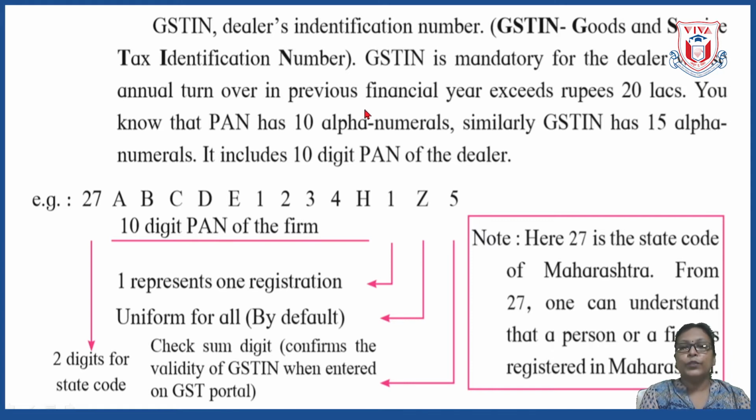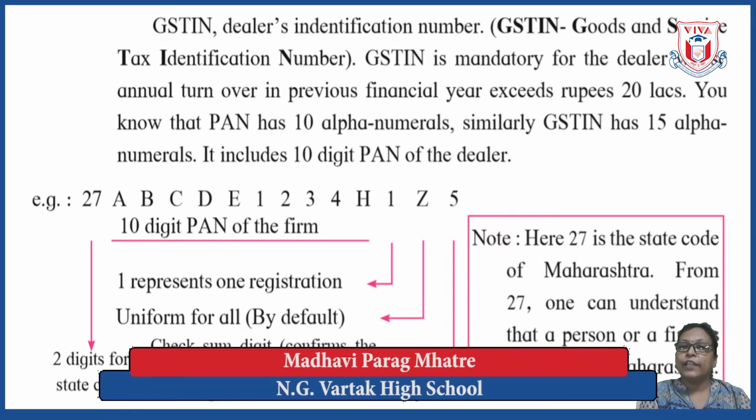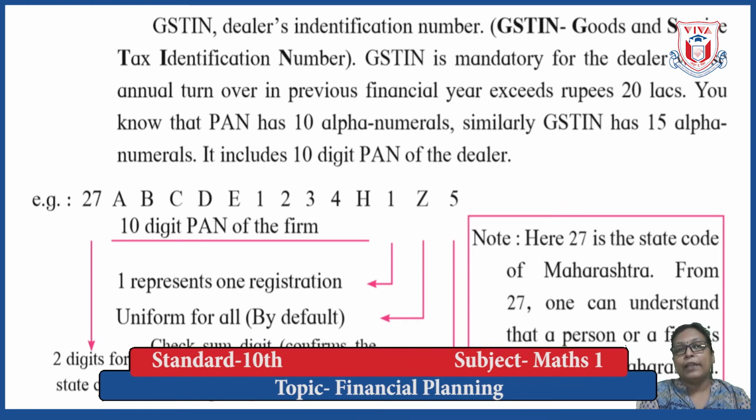Okay, so this GSTIN is mandatory for the dealer whose annual turnover in previous financial year exceeds rupees 20 lakhs. Here it is similar to PAN, that every person is having a PAN number. But PAN consists of 10 alphanumerals. Here GSTIN consists of 15 alphanumerals. In these 15 alphanumerals, that 10-digit PAN number of the dealer is also included. You can see here now.